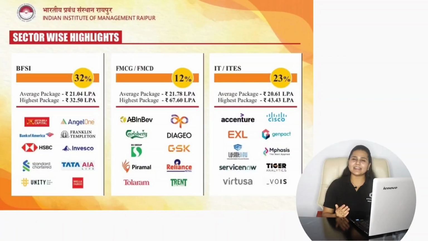Then if we consider the sector-wise placements, 32% of placements were from the BFSI sector. The highest CTC offered was 32.50 lakhs per annum and the average CTC offered was 21.04 lakhs per annum.